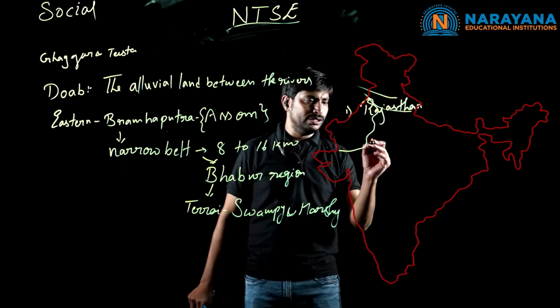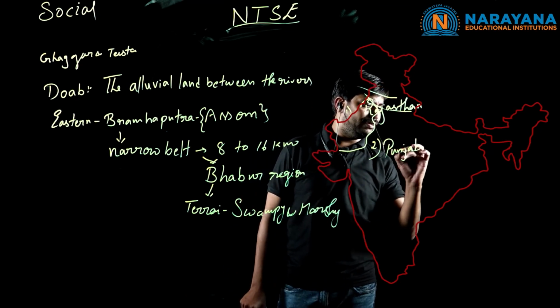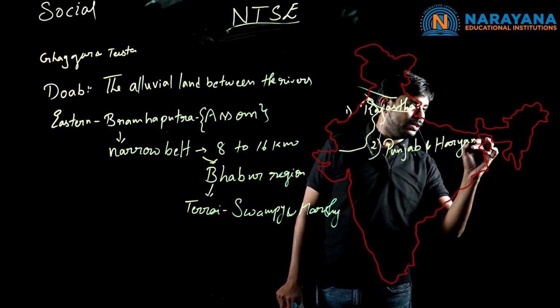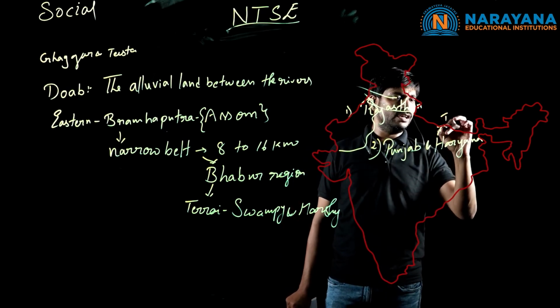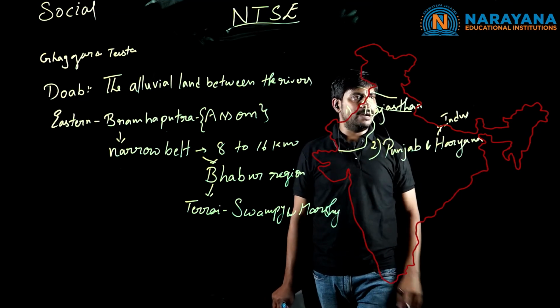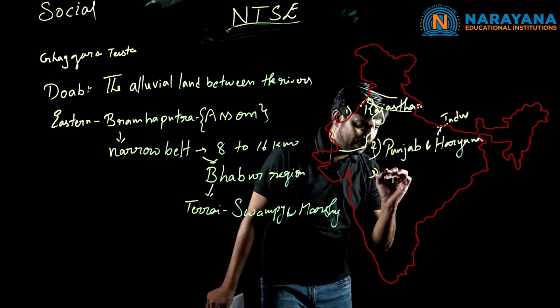And the next one is about Punjab and Haryana plains. So what all the rivers are flowing here? Nearby Punjab and Haryana, the tributaries of Indus have been flown towards the Punjab and Haryana region. And coming to the third one is about the Ganga plain.